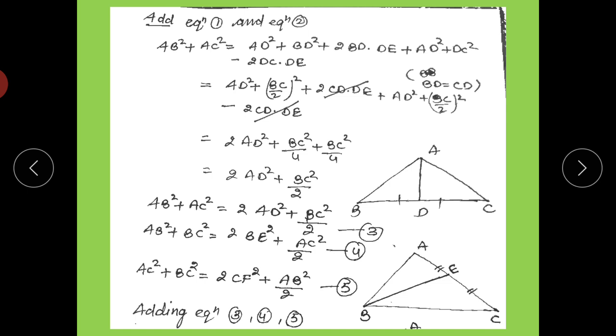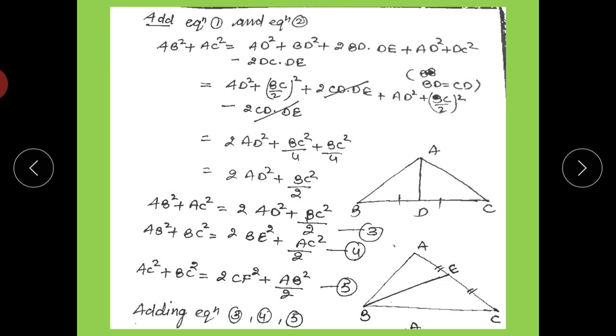This is equation number 3. Now again, if BE is the median, then B is the common point, so AB square plus BC square is equal to 2BE square plus AC square by 2. That is equation number 4. And next, if CF is the median, then we can say that AC square plus BC square is equal to 2 times CF square plus AB square by 2.